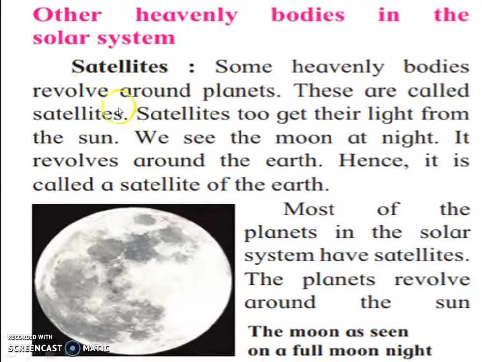Some heavenly bodies revolve around planets. These are called satellites. Satellites get their light from the sun. We see the moon at night. It revolves around the earth, hence it is called a satellite of the earth. Most of the planets in the solar system have satellites. The planets revolve around the sun.